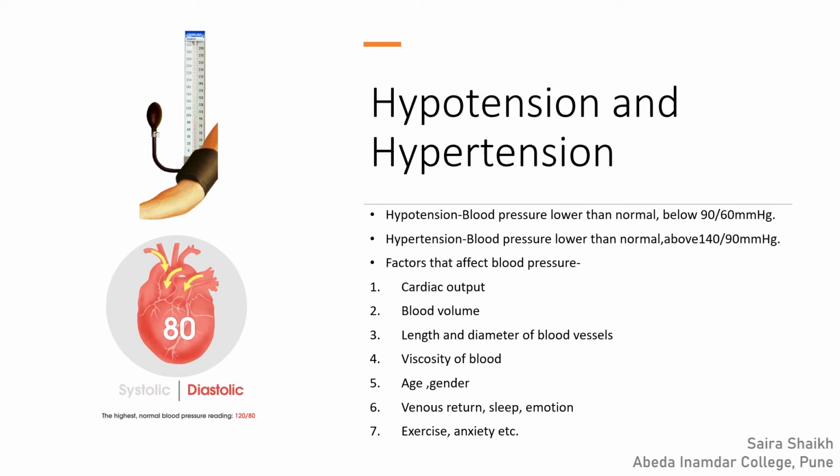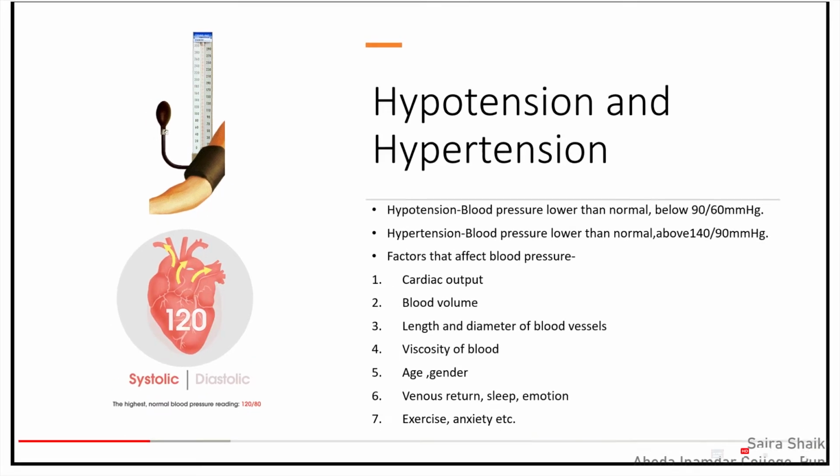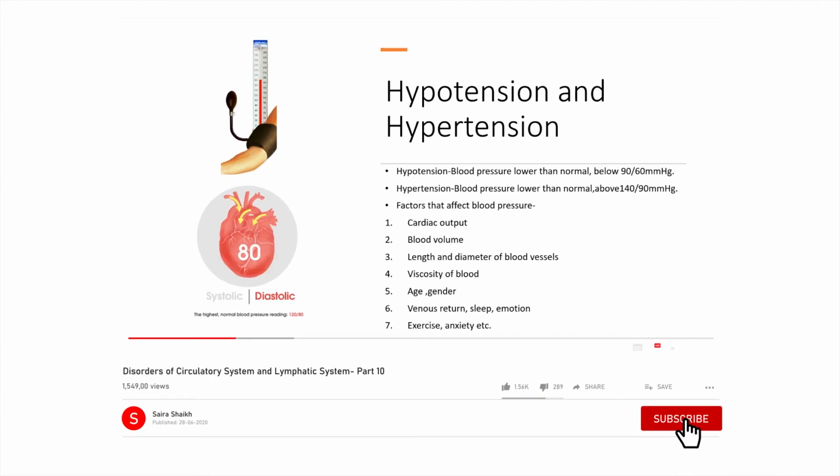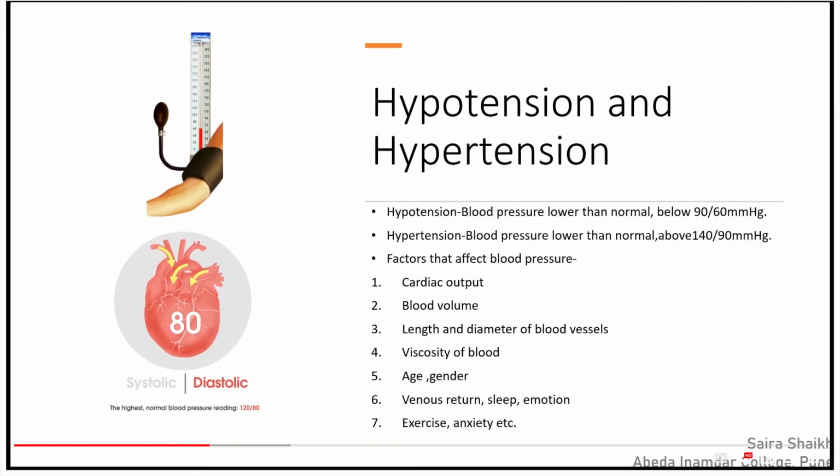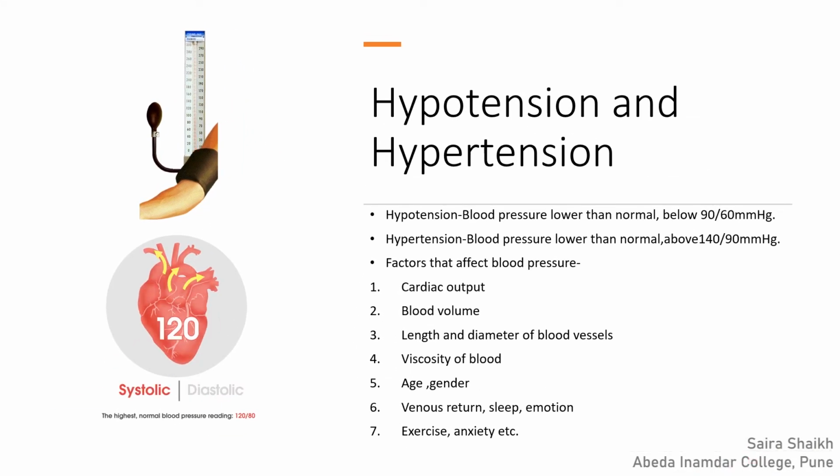There are various factors which are responsible for blood pressure. First one is the cardiac output. If the cardiac output is more, blood pressure will be more. If the cardiac output is less, blood pressure will be less. The second factor is the blood volume.